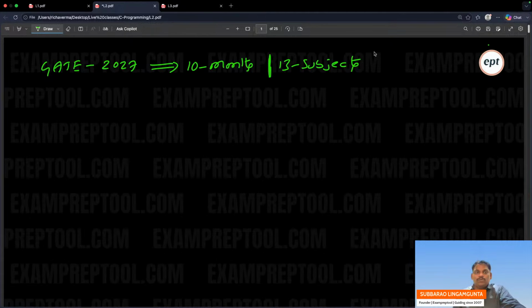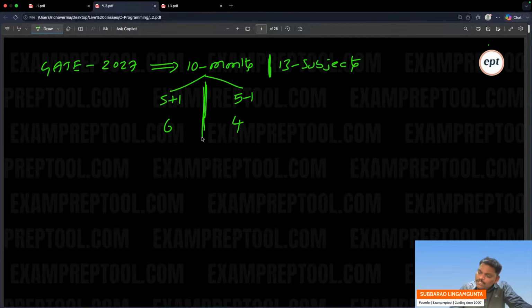For GATE 2027, you have 10 months and 13 subjects. So in those 10 months, you have to make sure, 5 months for syllabus completion and 5 months for practice. Let us assume one year you take 5 plus 1, the other 5 minus 1. That means 6 months and 4 months. Actually it is 50-50, but let's go for 6 and 4.